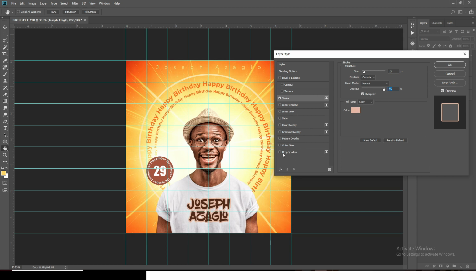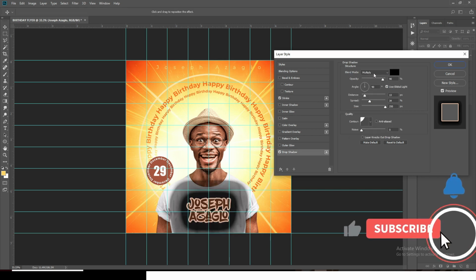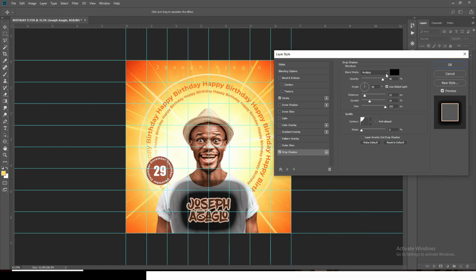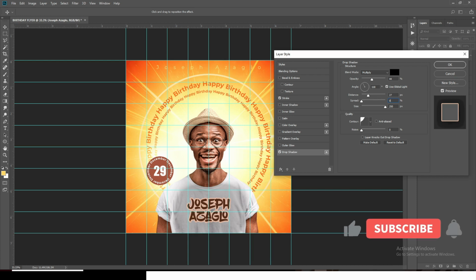Alright, so now let's go to drop shadow. Use some drop shadow to make it more realistic and also interesting. Set it to multiply. The color, click on it, set the color to black. The opacity, let's set the opacity to 44. And then the angle here, I want you to select the angle and give it 118. Nice, it's coming off nicely. The distance, let's give the distance 7, and then let's give the spread 0, and then let's give the size 10. Okay, that is nice.